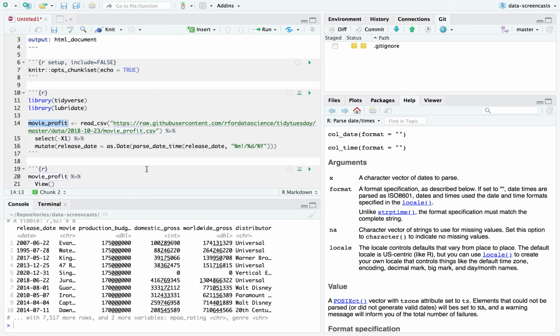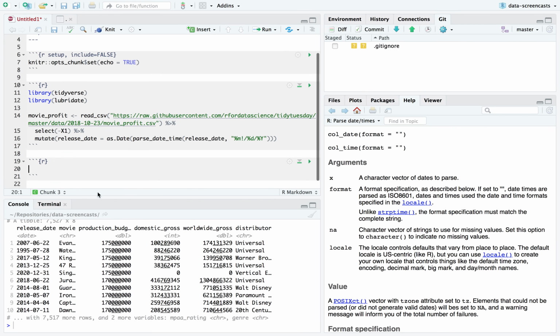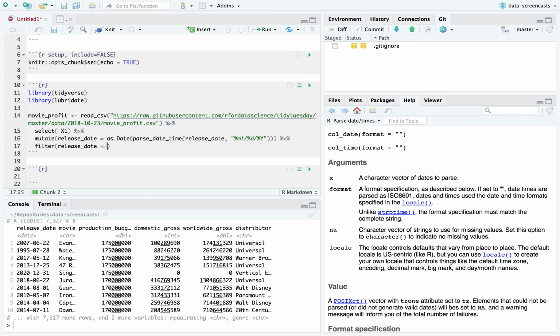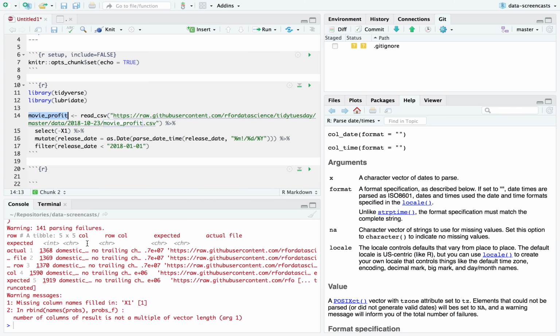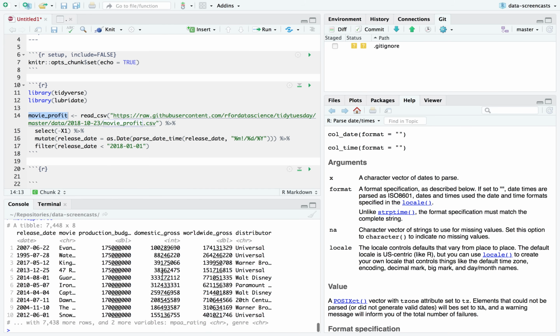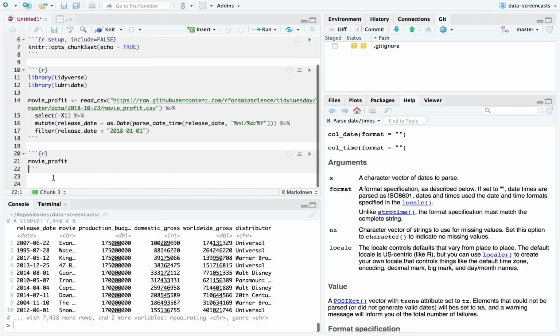So now we have date, movie, production budget. All right, whenever I see these numeric columns, production budget, domestic gross, I want to filter one more thing. I'm going to filter for movies released, release_date. I'm going to say let's skip this whole year because this whole year you could be releasing more movies, so they could still be making more money. So I'm going to say up to 2017. Maybe come back and look at 2018 data. Probably not. All right, now I've got 8 columns.